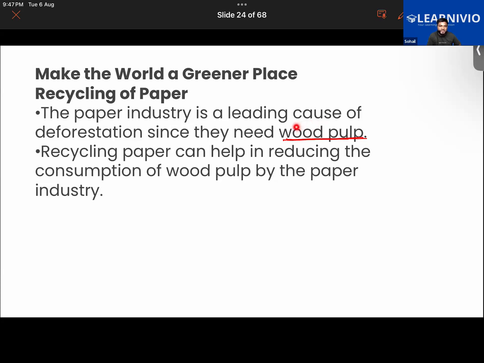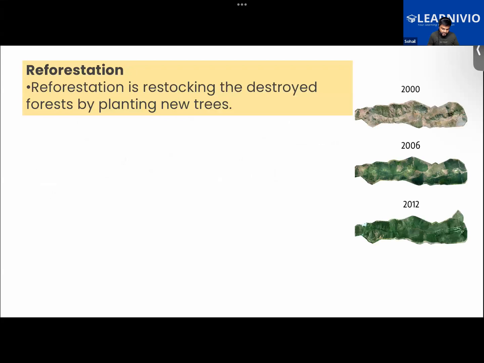You guys can also recycle paper yourselves. Take all the paper that you have and add it into water. There are some chemicals that have to be added into it, so all the inks dissolve in water, and in that manner also we can recycle. So rather than burning the paper, we must be recycling it, because the paper industry is a leading cause of deforestation. That is one thing.